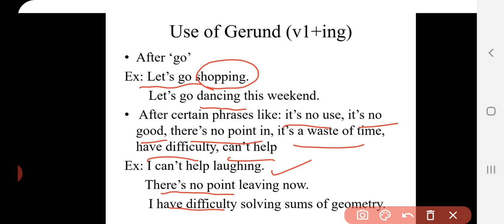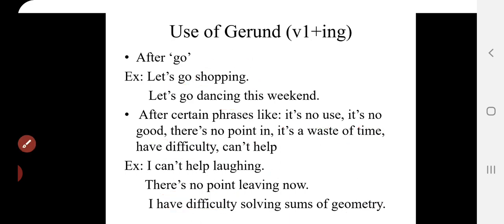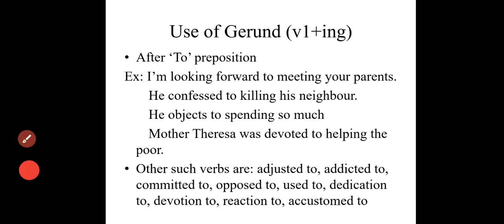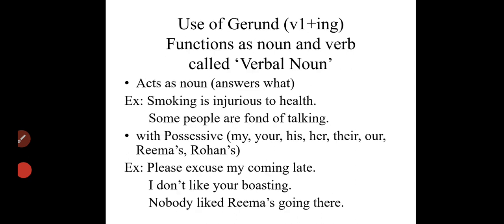So I hope this is clear to you. We have completed the gerund today, and we have done a few uses of the gerund. I repeat that. First of all, it is called verbal noun. Why is it called verbal noun? क्योंकि ਇਹ noun ਦੀ ਤਰ੍ਹਾਂ act ਕਰਦਾ ਹੈ. ਇਹਦੀਆਂ examples ਕੀ ਹਨ? Smoking is injurious to health. So smoking is the noun here. So it acts as a noun.